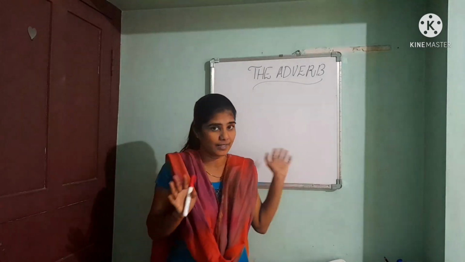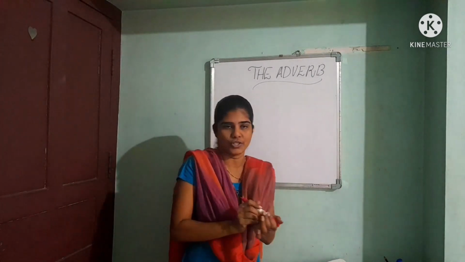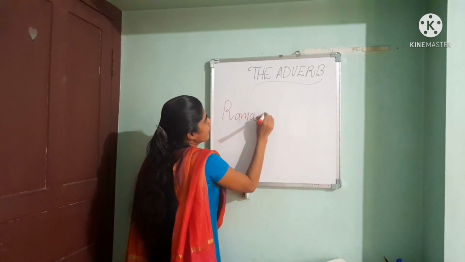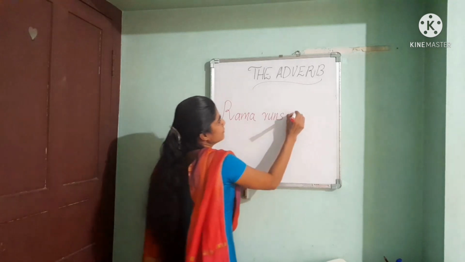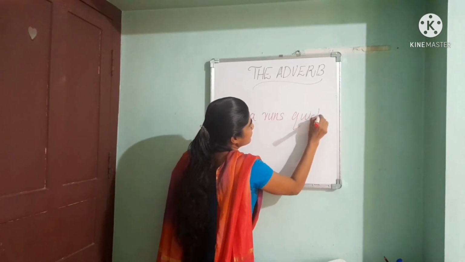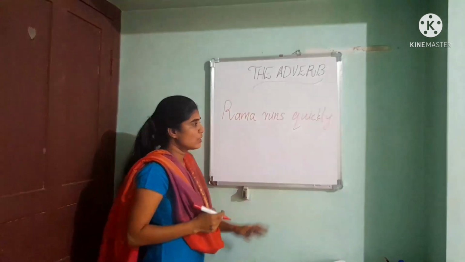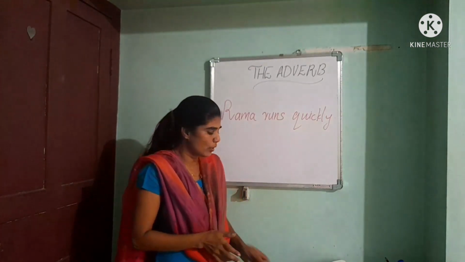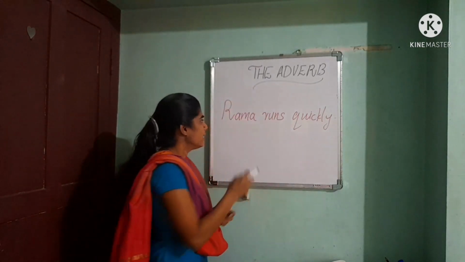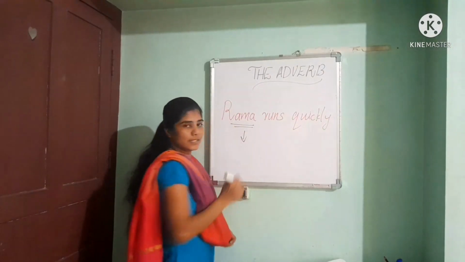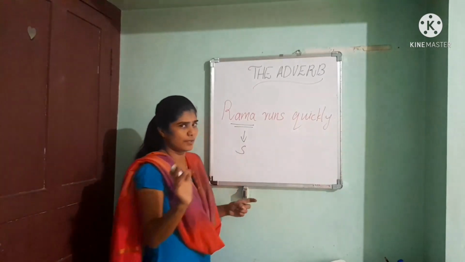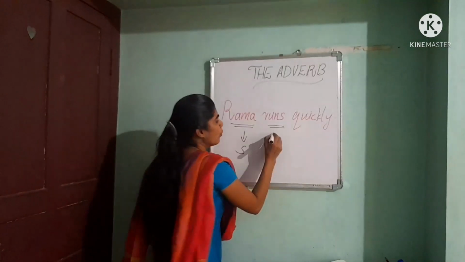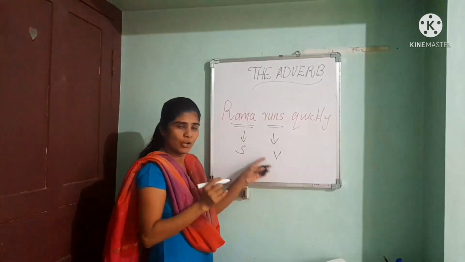Okay, children, now I'll write a sentence. You just watch. Here I wrote a sentence: Rama runs quickly. In this sentence, you know that the word Rama is the subject of this sentence. Now, runs is actually the verb of the sentence.